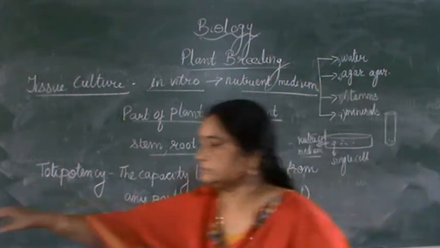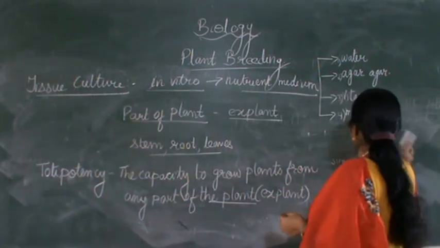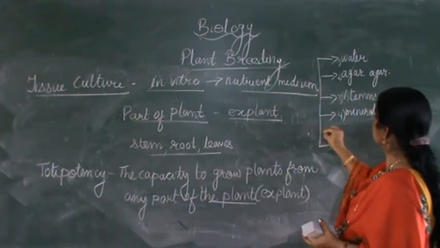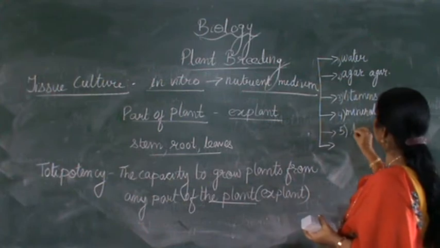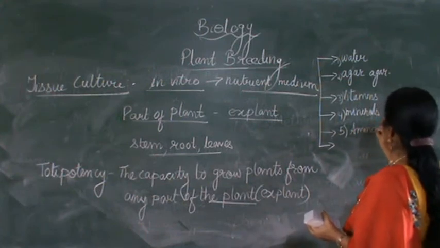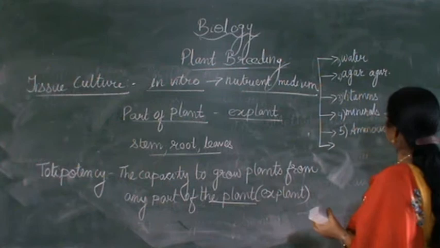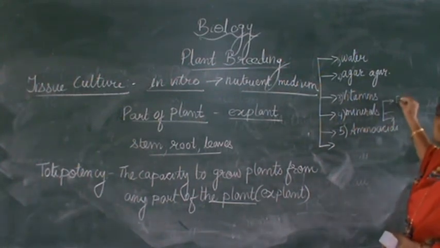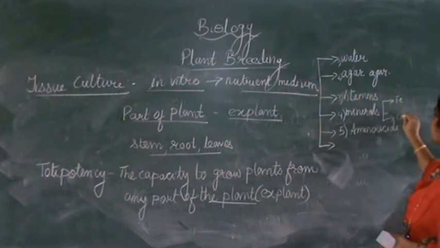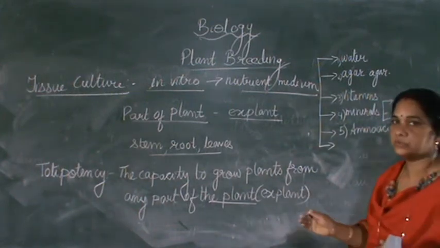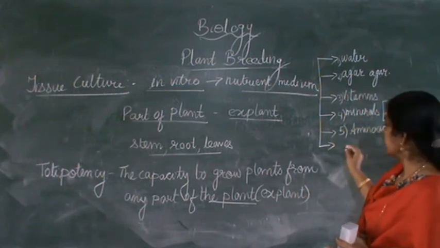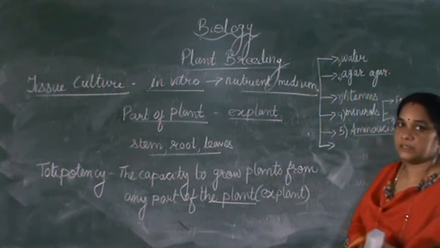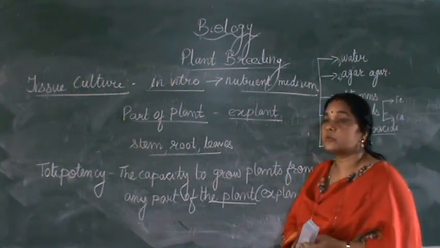Then it has amino acids which are there. Then minerals, you can actually classify the minerals, maybe it can have iron in it or it can have calcium which is needed for the cell to grow. Then you can see amino acids also. Amino acid helps in production of proteins.